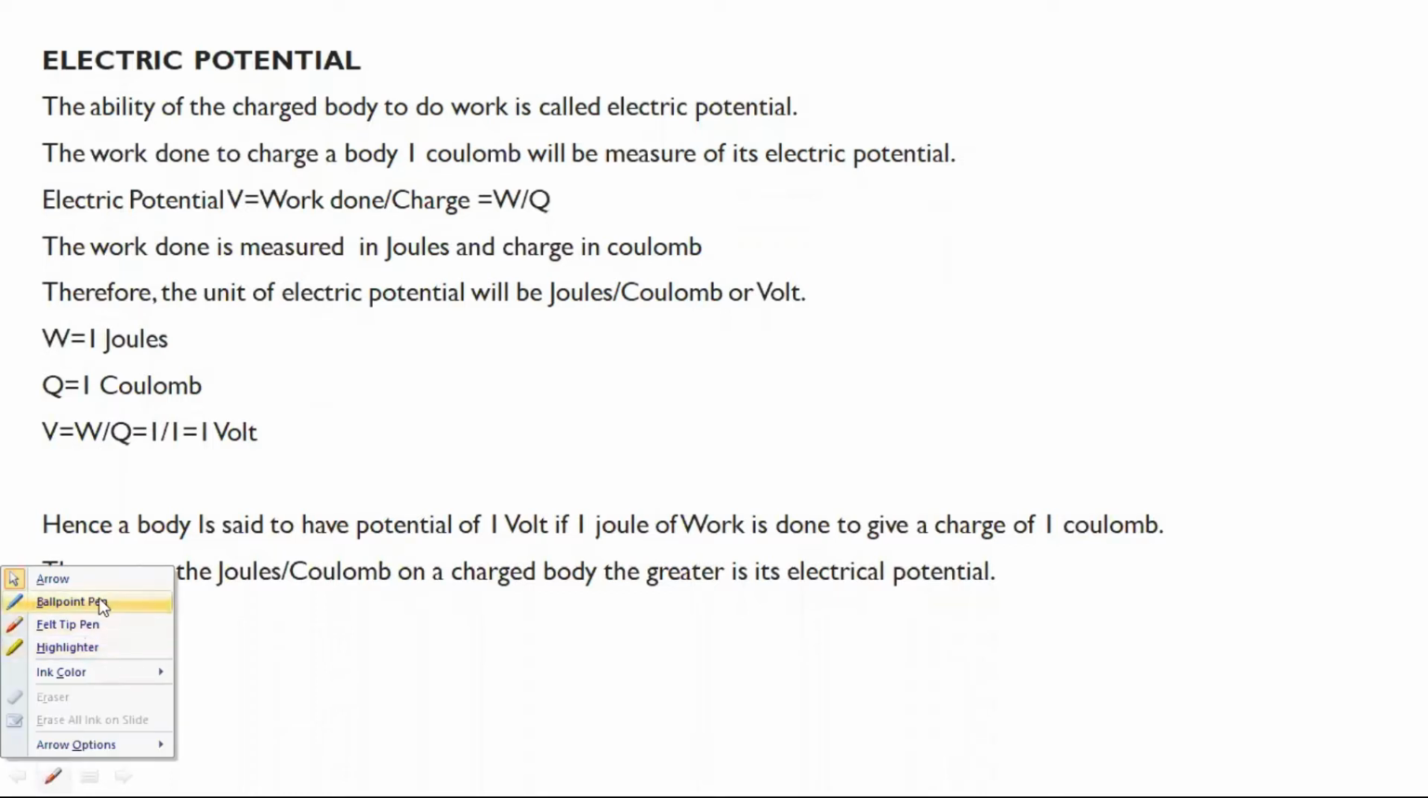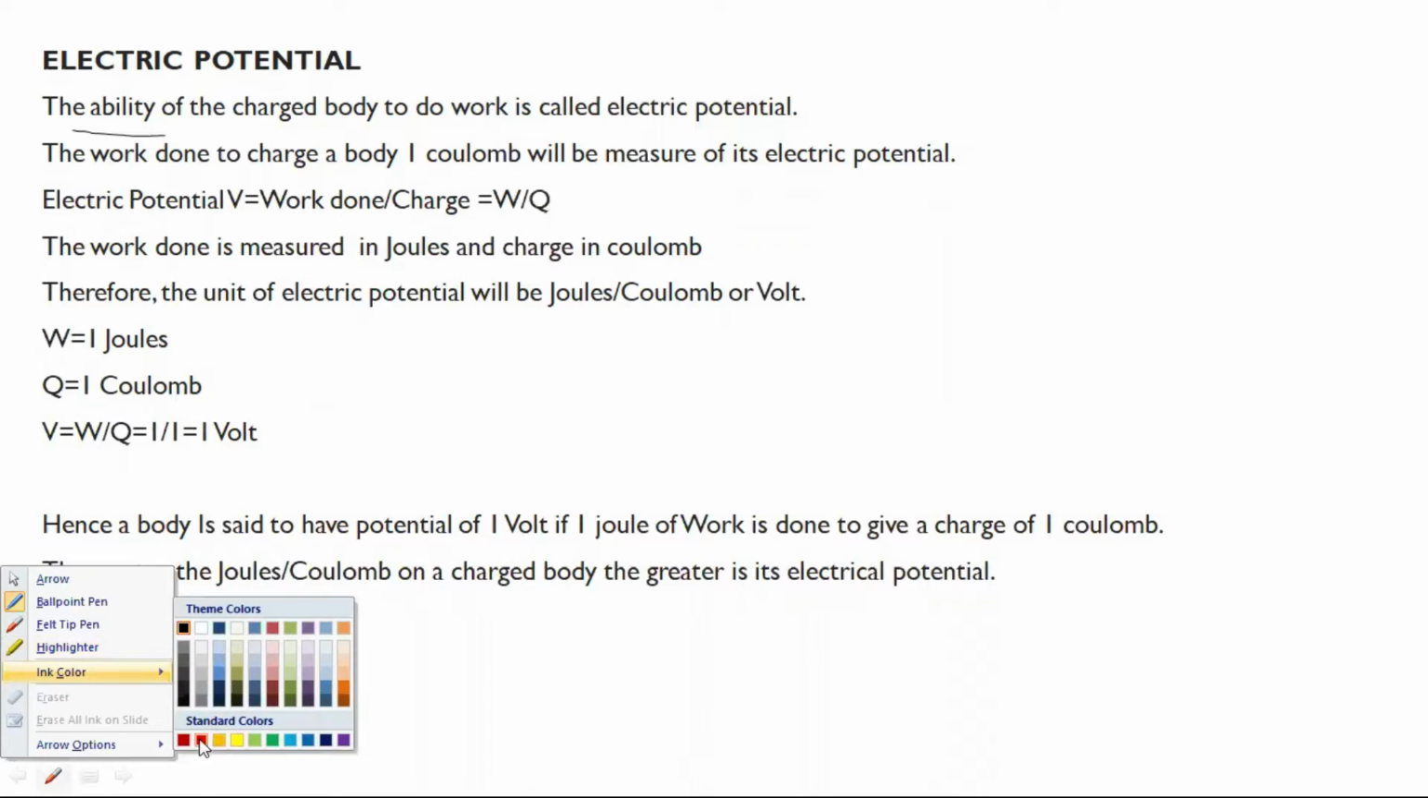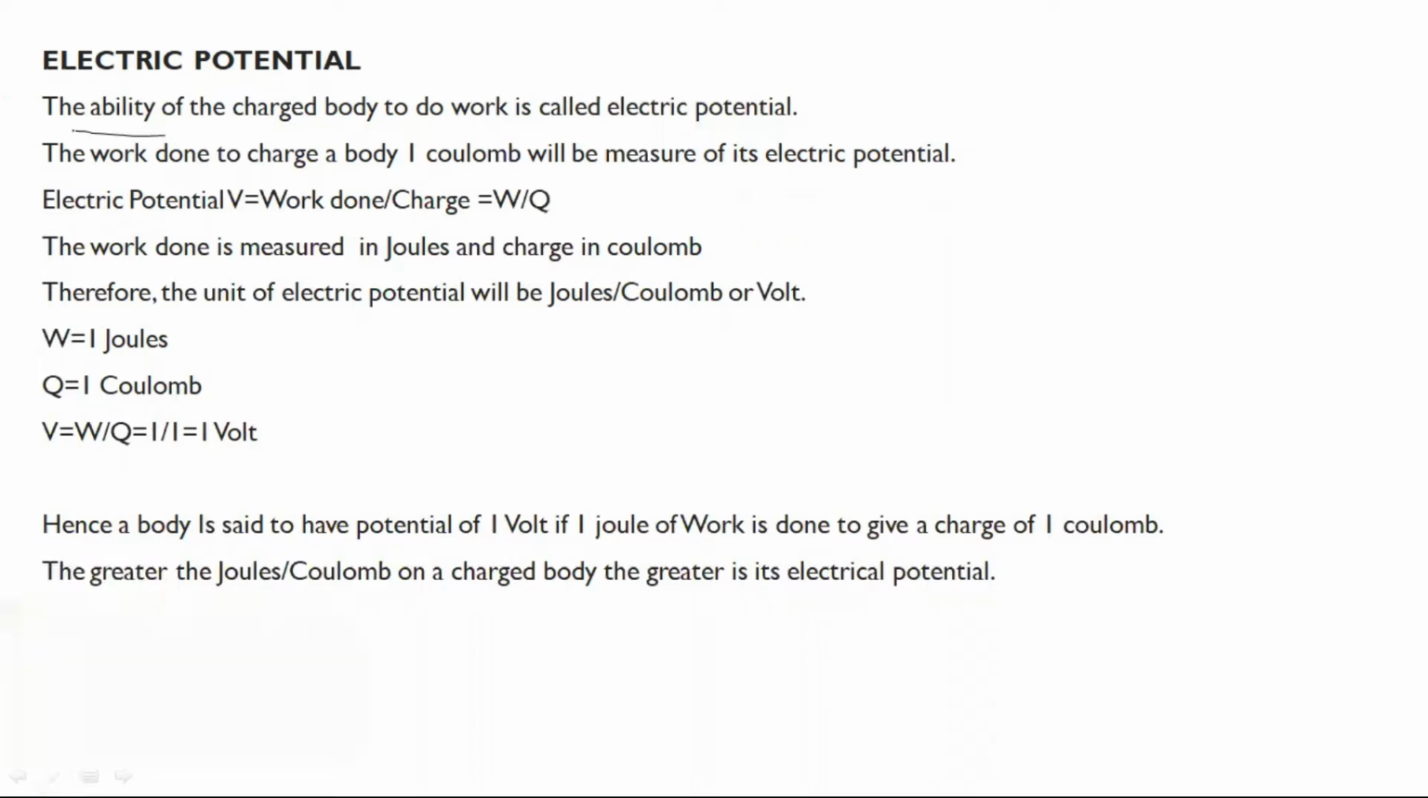Electrical potential is the ability of a charged body to do work. The definition: the capacity of a charged body to do work is called the electrical potential. That means it is the pressure required to do the work.